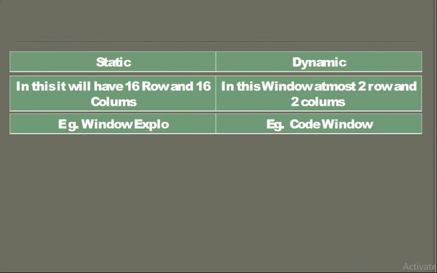These are the differences between static and dynamic splitter windows. I hope this lecture will be clear to you. Thank you very much.